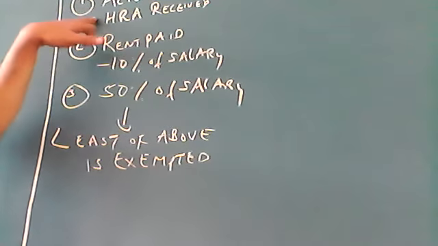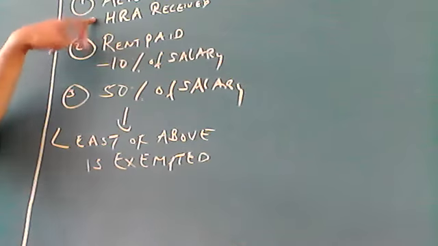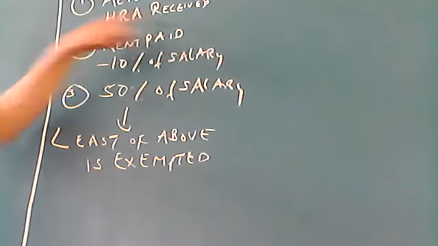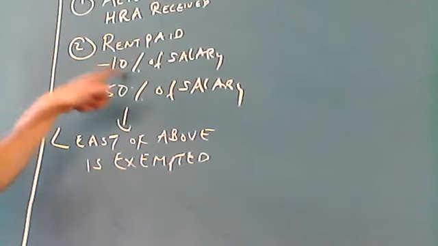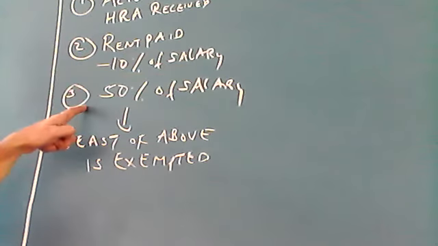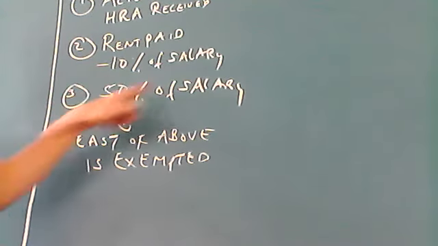What is first? We have to find out the actual HRA received. Second, from rent paid, subtract 10% of salary. Third, find out 50% of salary.